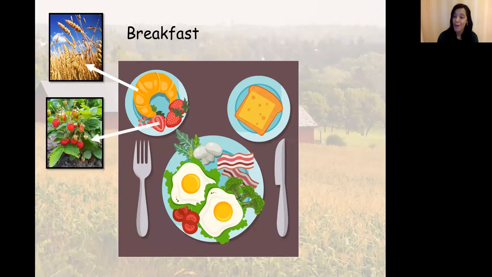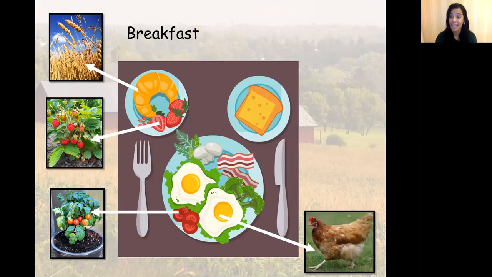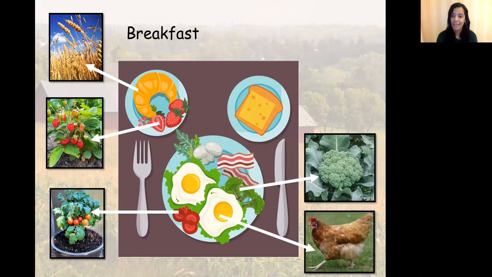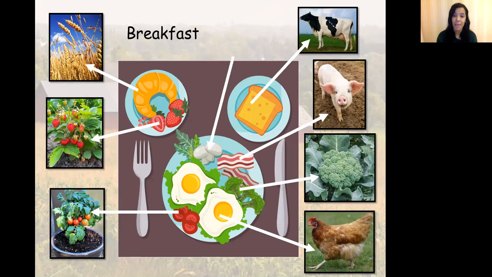Strawberries come from a shrub or a small little plant. Tomatoes also come from a little tomato tree, a tomato plant. Eggs come from a chicken or a hen. Hen lays the eggs. Broccoli comes from a plant that grows above the ground. Bacon comes from pigs. Cheese comes from cows. Mushroom is also a plant.